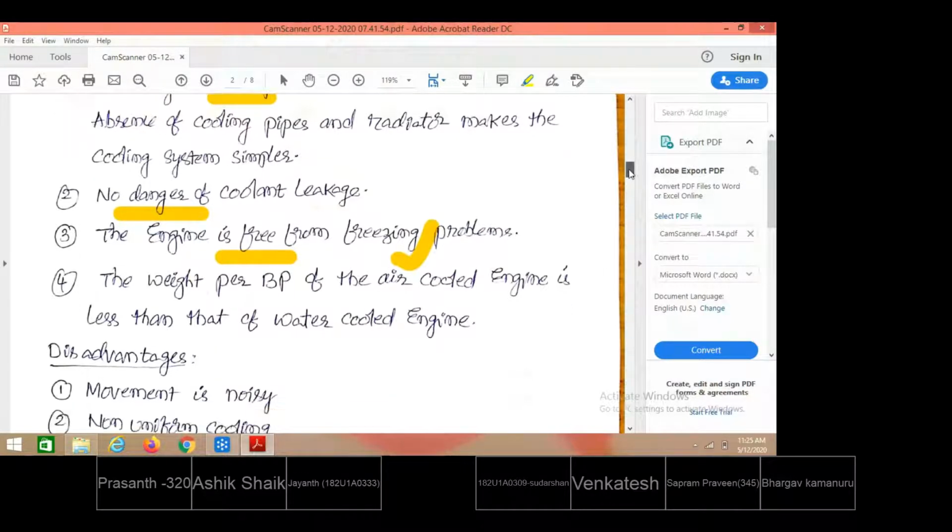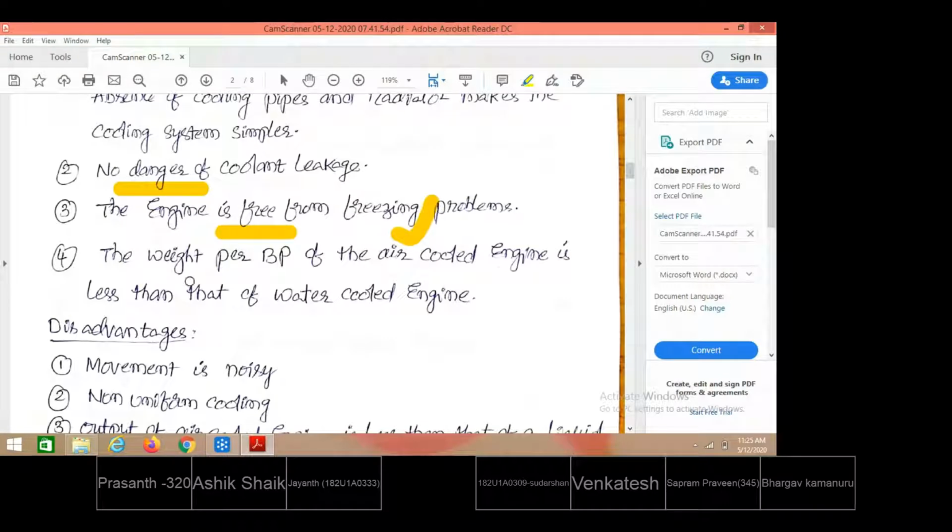Then there is the weight of the engine. To get unit brake power, the weight of the air-cooled engine is lesser than that of the water-cooled engine. When our requirement is to get 1 unit of brake power from both engines, the weight of the air-cooled engine is smaller.